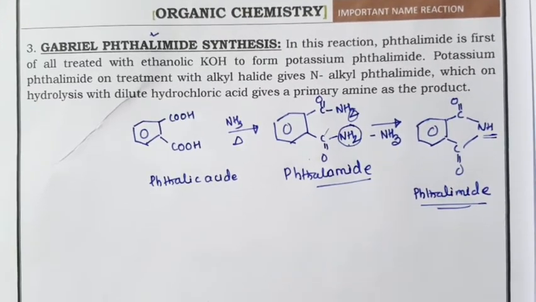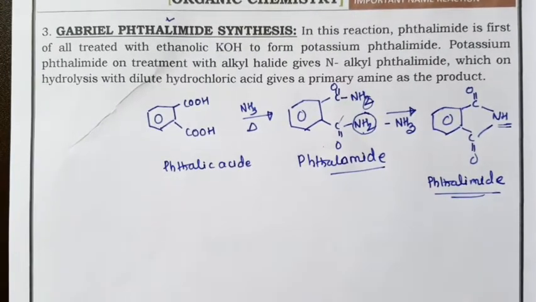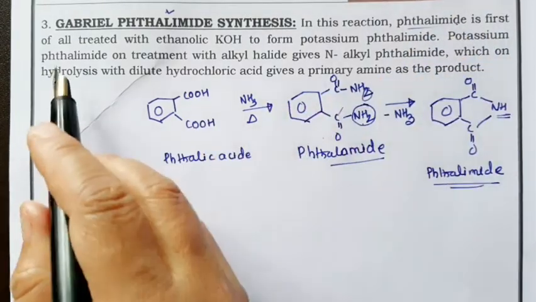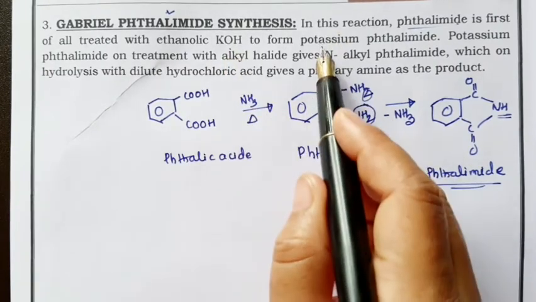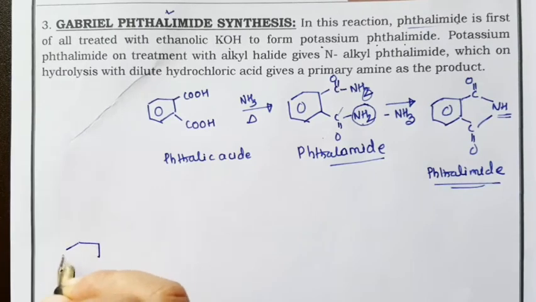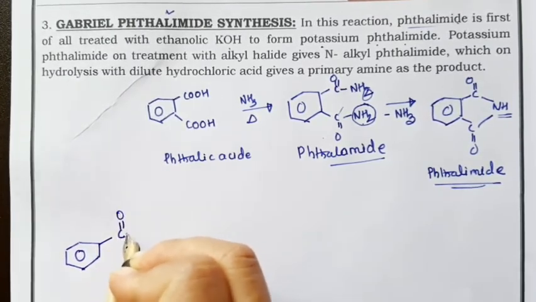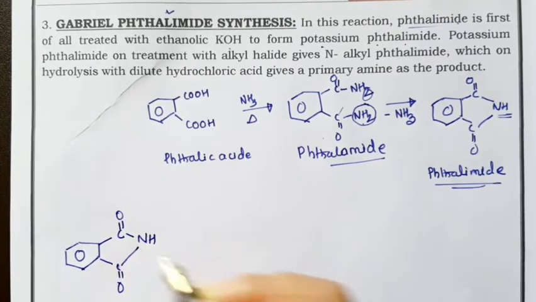So phthalimide. Now, what is the Gabriel reaction? In this reaction, phthalimide is first of all treated with ethanolic KOH to form potassium phthalimide. So if we treat this imide, what is the imide again? Benzene ring, C double bonded O, NH, C double bonded O, again bonded with this NH.